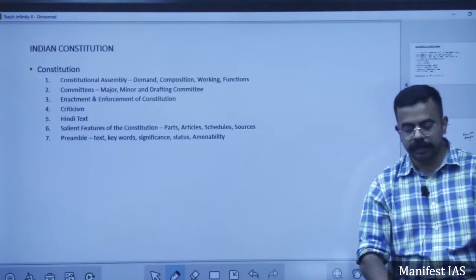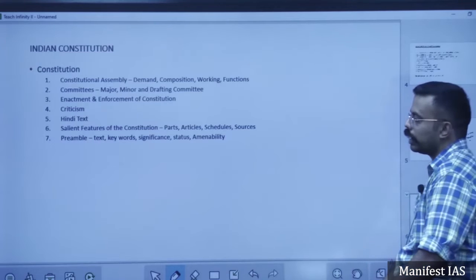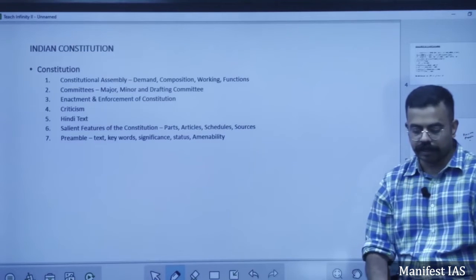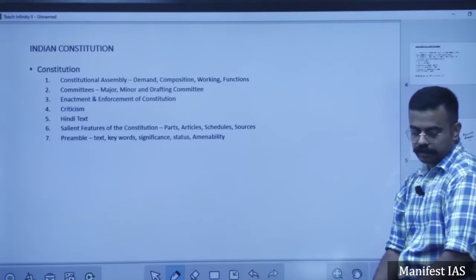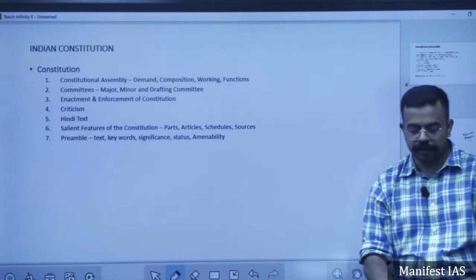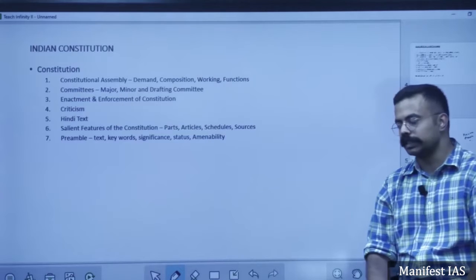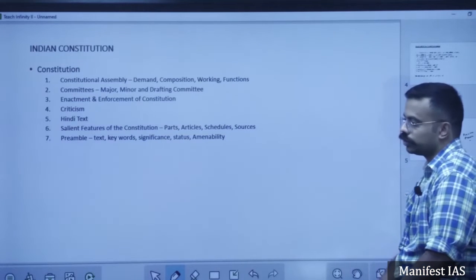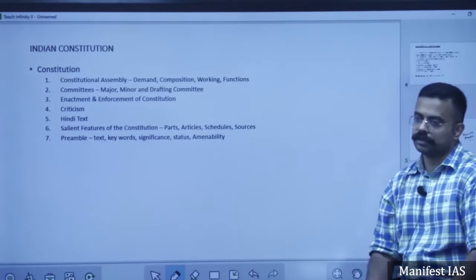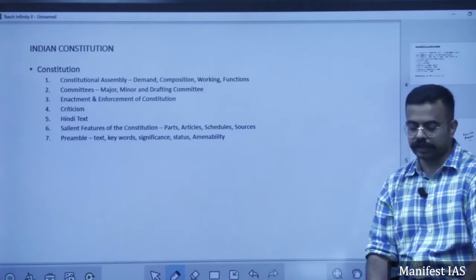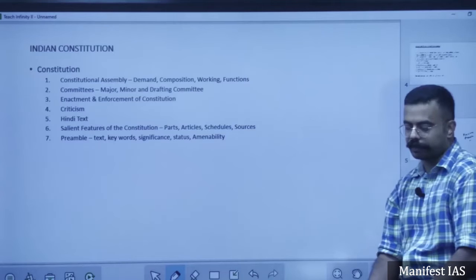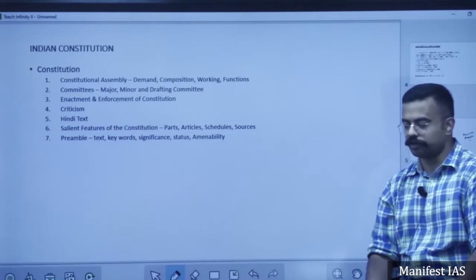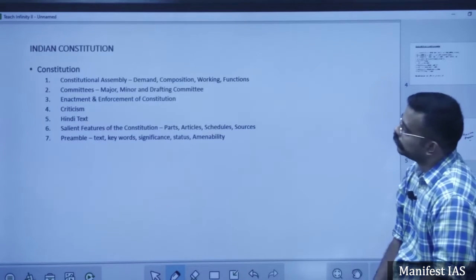The other members were N. Gopalaswami Iyengar, Alladi Krishnaswami Iyer, Dr. K. M. Munshi, Syed Muhammad Saadullah, N. Madhava Rao and T. T. Krishnamachari. So we basically have a composition of Hindus, Muslims, North Indians, South Indians, Dalits, upper caste, lower caste, everyone in the Drafting Committee as well as in the Constituent Assembly.